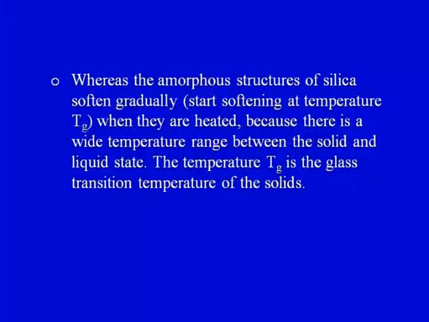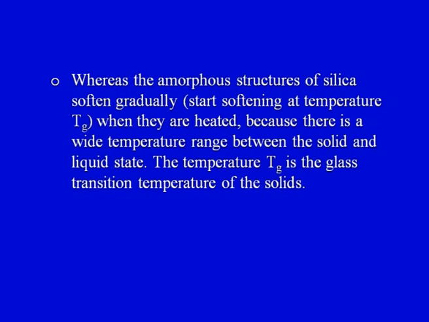In the diagram we have to compare the two, how an amorphous solid will behave and how a crystalline solid will behave. In case of a crystalline solid, now the slide has changed, but I would again emphasize that at a particular temperature Tm, the specific volume will change abruptly, which will have a sharp effect on the physical properties of the crystalline solid. Whereas in case of the amorphous structure of silica, it will soften gradually; the specific volume will not change abruptly, it will change gradually.